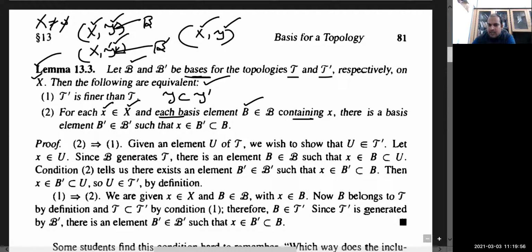Observe this relation. Around each x, if you can do this containment, such that I can find a B dash from this basis sitting inside B, then the topology generated by this one is going to be larger.